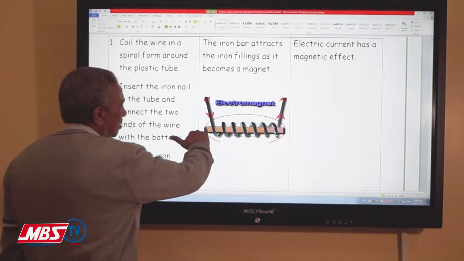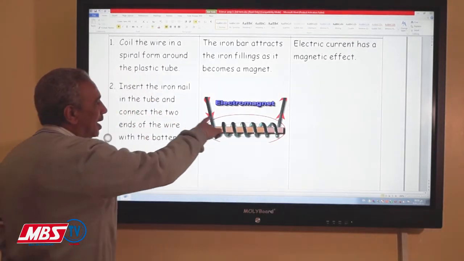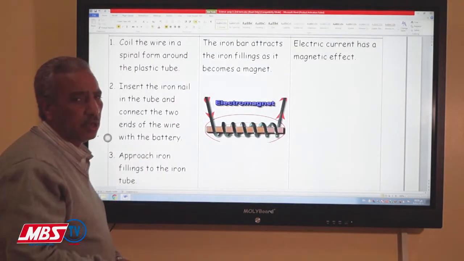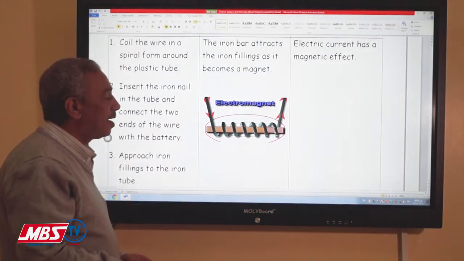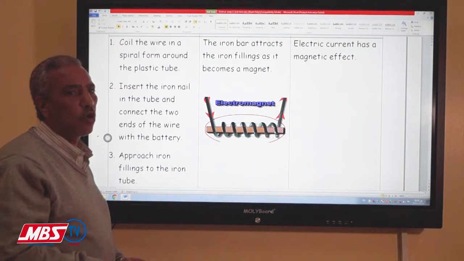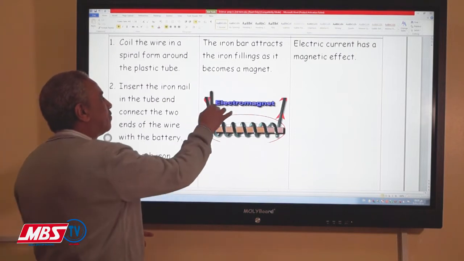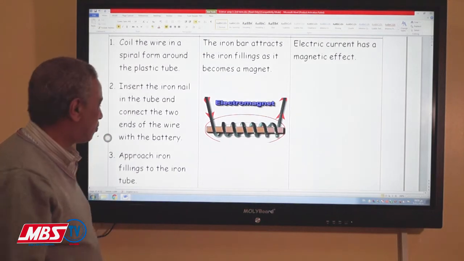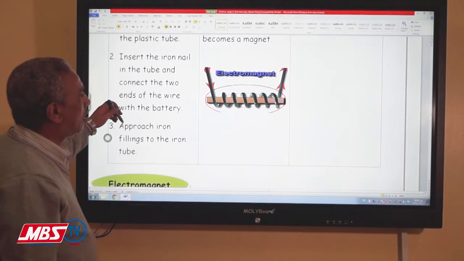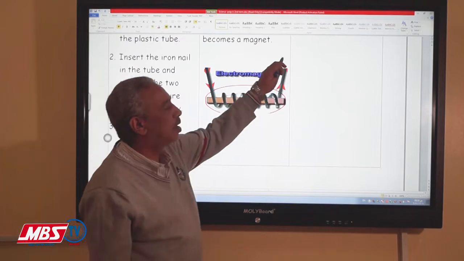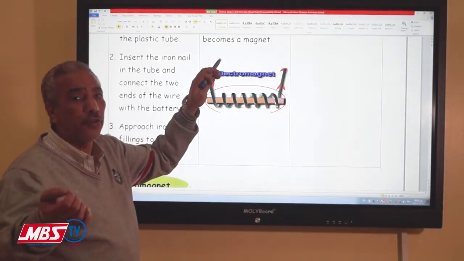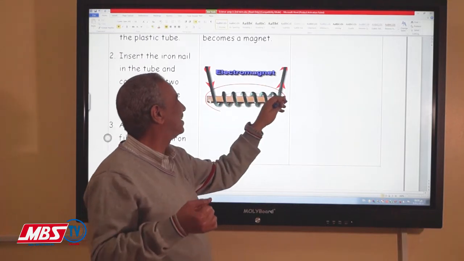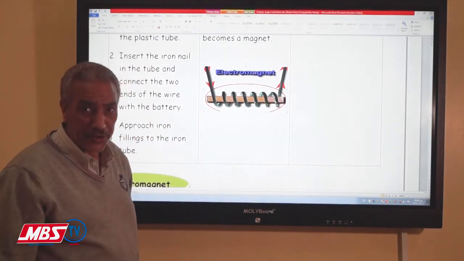This is an iron nail, okay, and a copper wire around this iron nail to form what is called a coil. The two ends of this coil will be connected to a source of electricity, a battery. And then we will try to approach some iron filings, iron in the form of powder, to the ends of the iron nail.